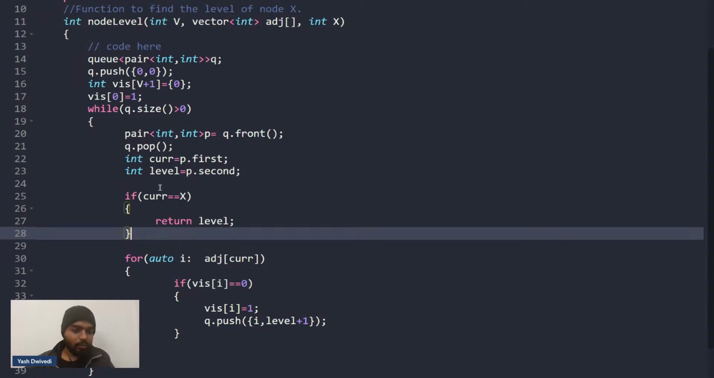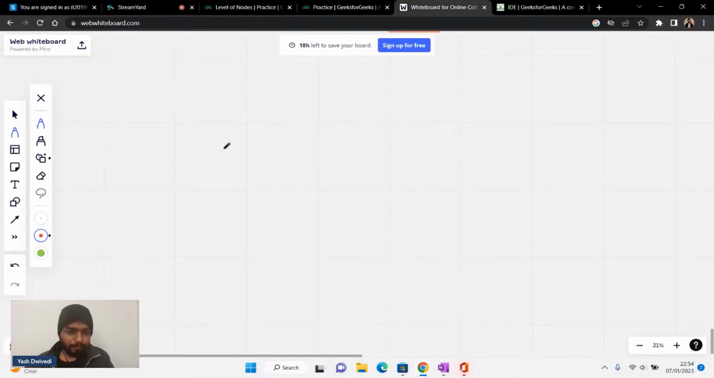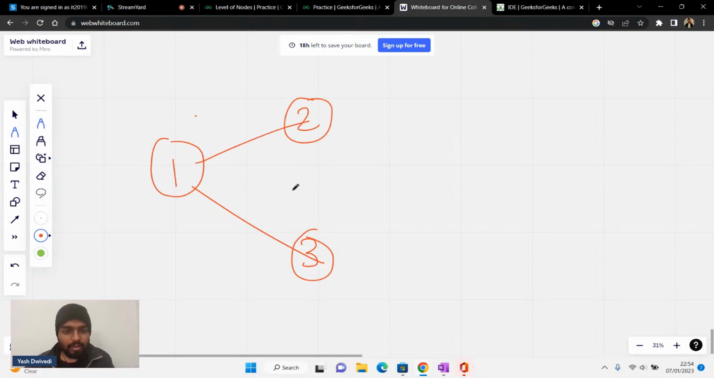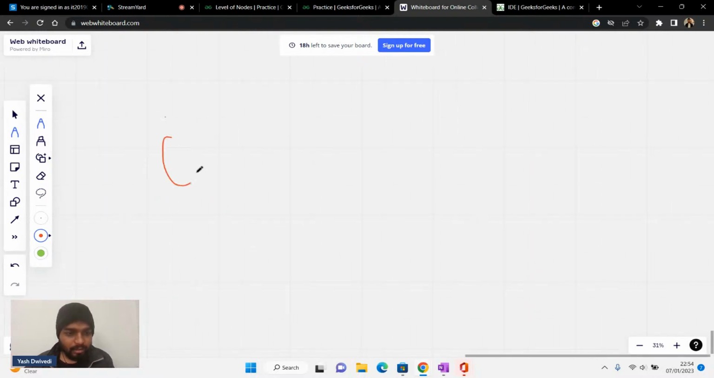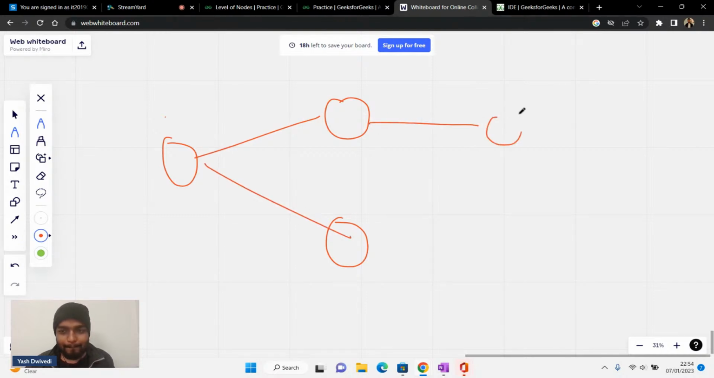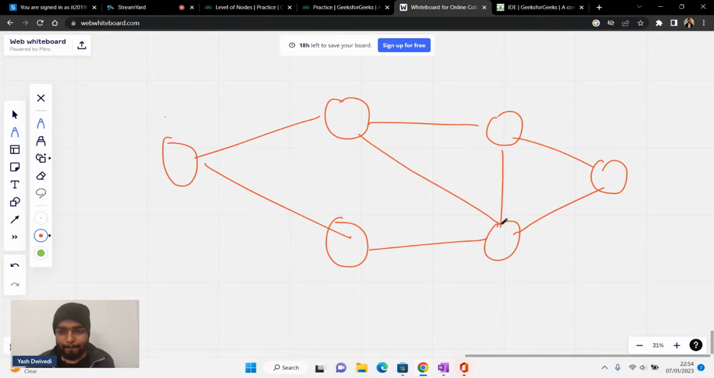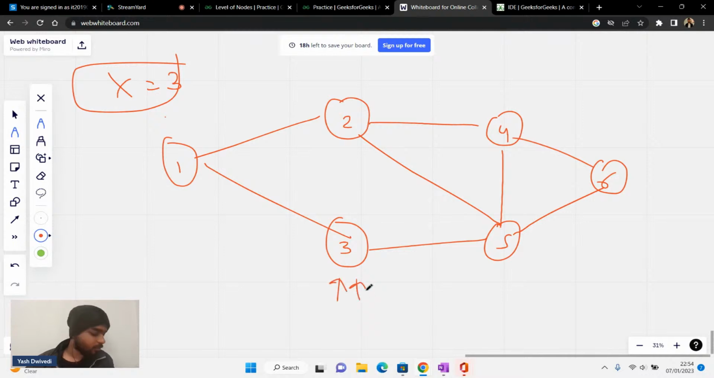What is X here? X is the node. Let's say this is 1, this is 2, this is 3. Let's say this is how the tree looks like. This is 1, this is 2, this is 3, this is 4, this is 5, this is 6. So if I tell you that X is equal to 3, this is the node for which I'm looking for the level.